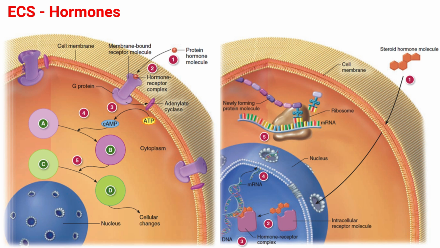Regardless of classification, hormones travel through the bloodstream to stimulate specific target cells. The target cells may lie anywhere in the body. It can be close to the gland or far from it. Once a hormone reaches the target cells, it binds with the receptor to trigger changes within the cell. How this occurs, though, depends upon whether the hormone is a steroid or protein-based hormone.